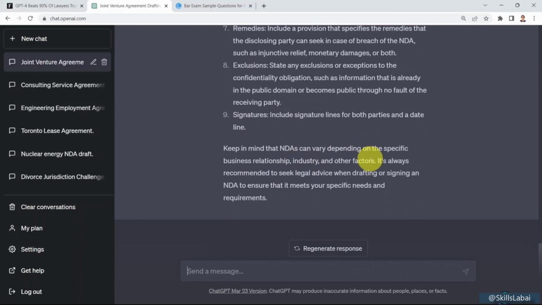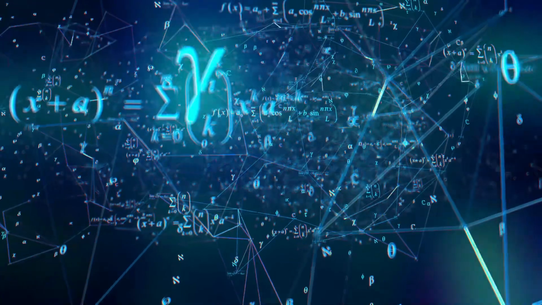And keep in mind that an NDA can vary depending on the specific business relationships, industry, and other factors. It's always recommended to seek legal advice when drafting or signing an NDA.